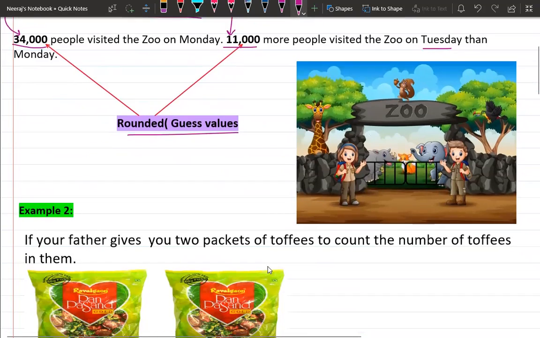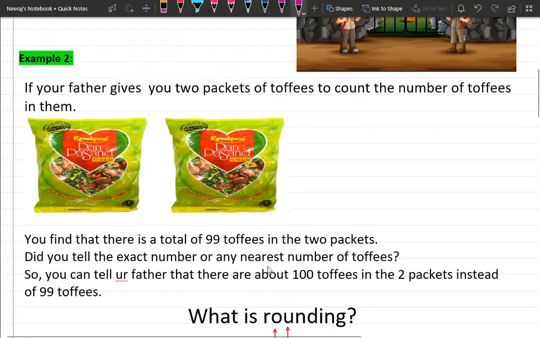Let's take one more example. It is related to candies, and I know you like candies the most. Example 2 says that you have two packets of candies. If your father gives you two packets of toffees, is it possible to count the number of toffees in them without opening them? No, we cannot count it. And if you count them, it will take so much time. Instead of consuming time by counting the toffees, we can take an approximation of the candies, or round the number of candies.